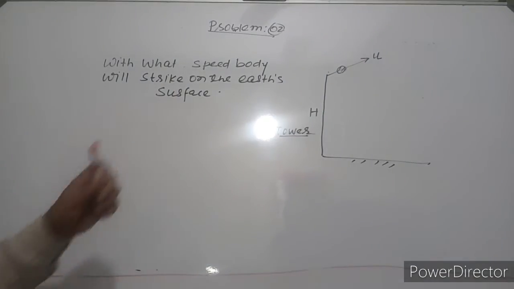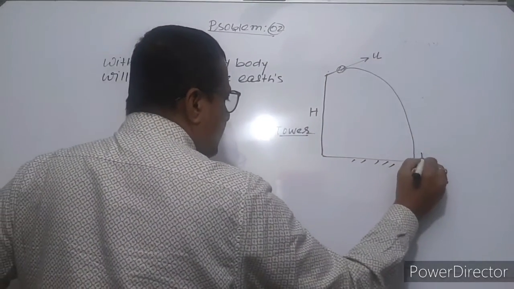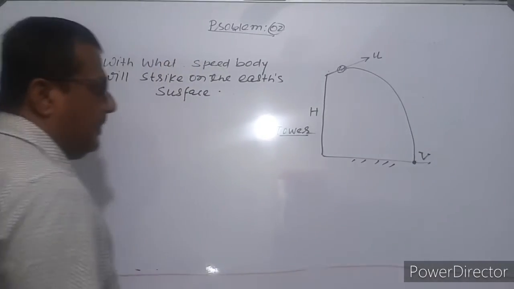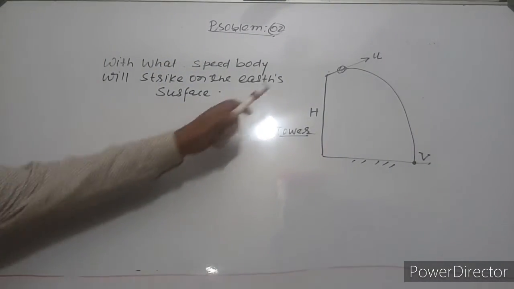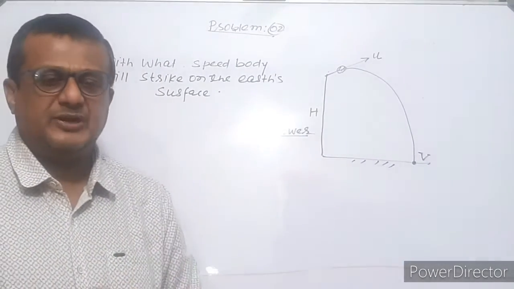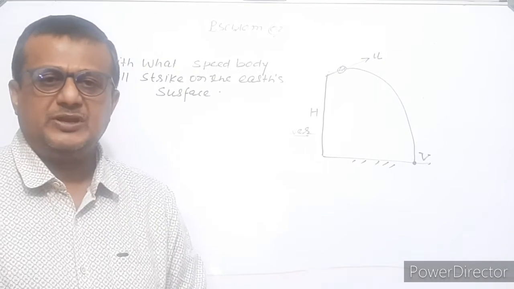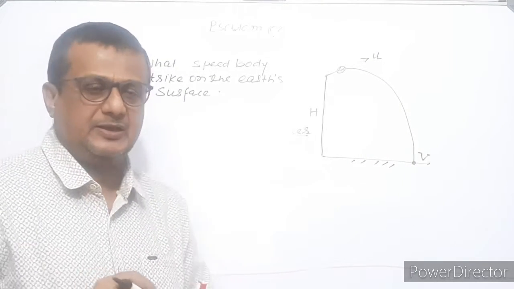The body is thrown like that, so it will reach this position, where the speed will be v. On this body only gravitational force is acting. That gravitational force is a conservative force, so we can use the conservation of mechanical energy.